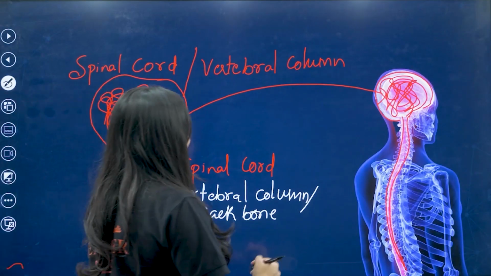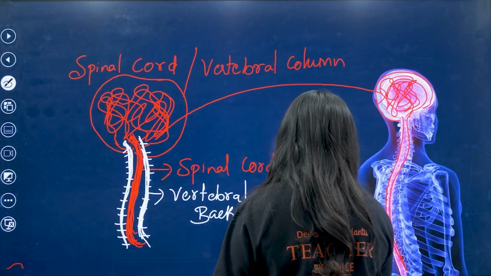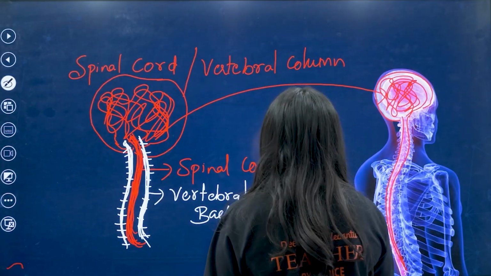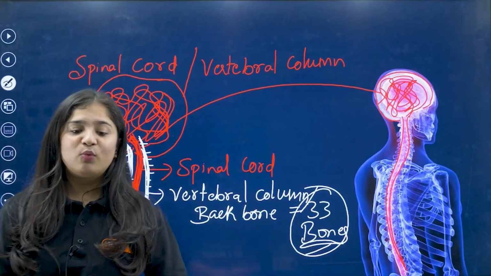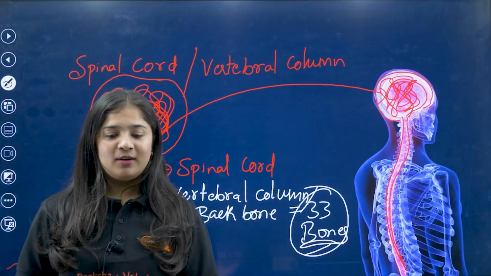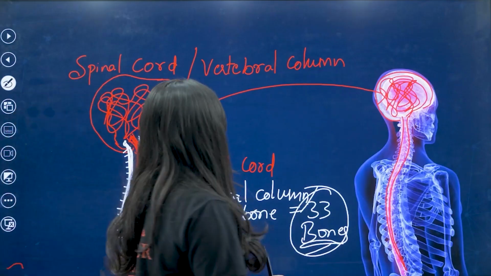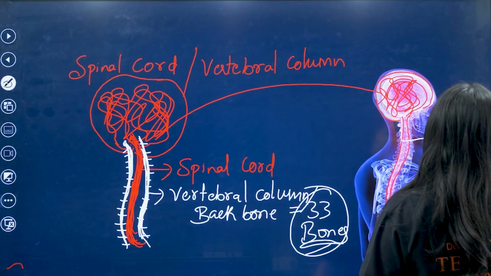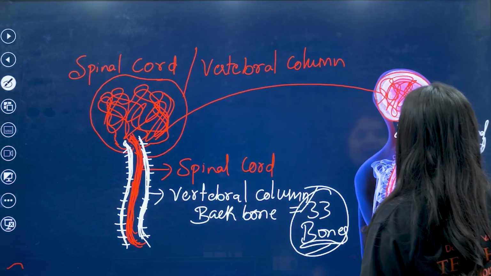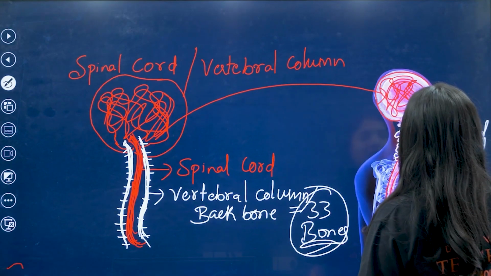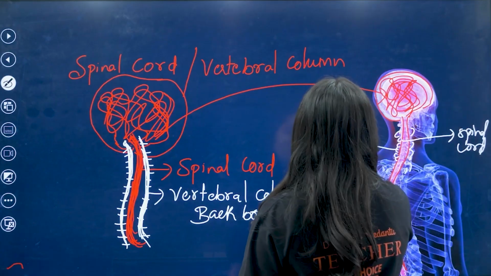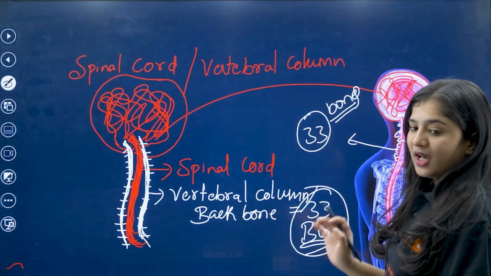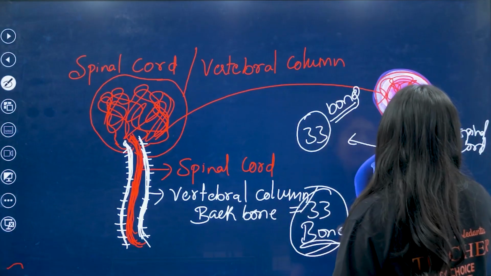Okay, so how many vertebral column bones are there? There are 33 bones. How many bones? 33 bones are there in the backbone or vertebral column, which is protecting the spinal cord. I hope you are understanding. So this is a spinal cord, and like you can see here, this kind of bones are 33 bones, which is protecting the spinal cord.